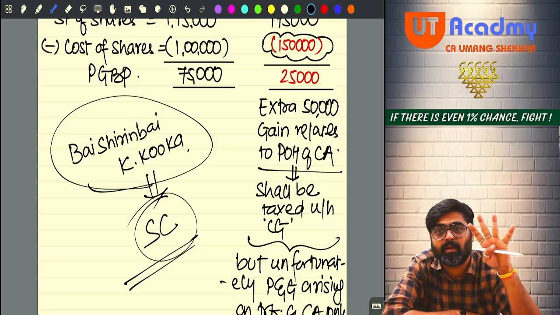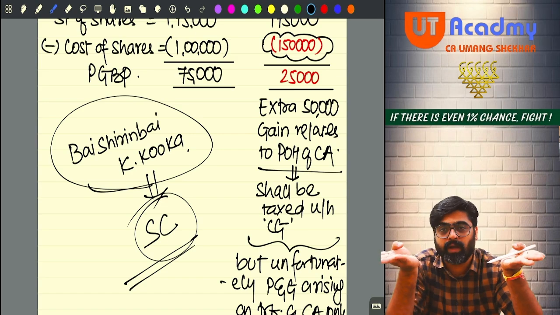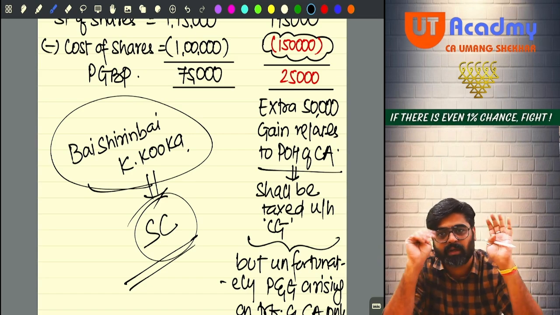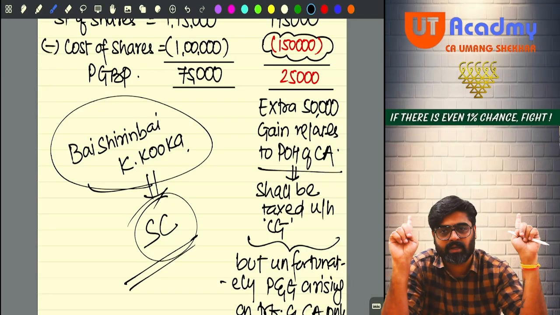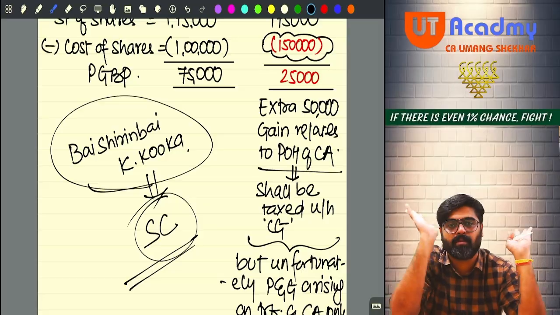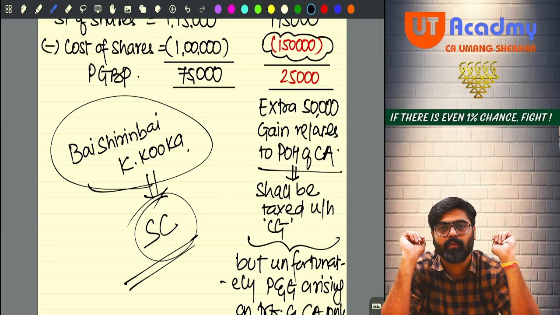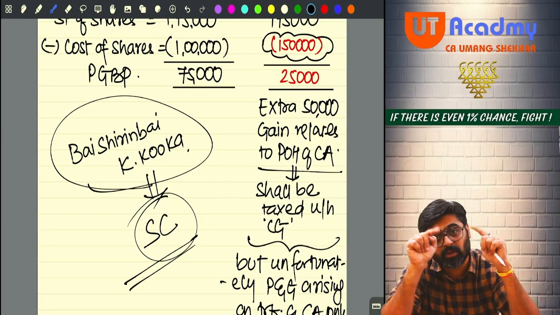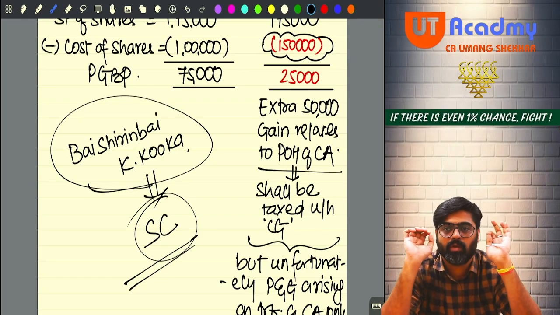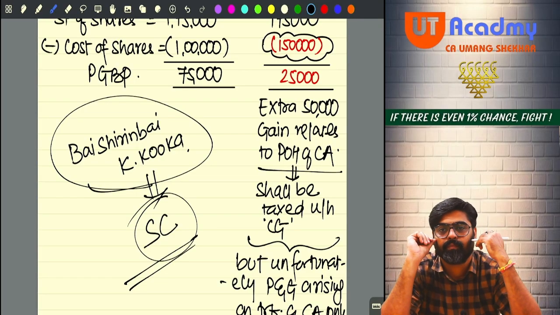That way we will be able to charge tax on the entire gain, not under the same head but under two heads separately. But the taxability will be in the year in which the stock in trade is sold. Till the time the stock in trade is not sold, the capital gain will not arise, and the PGBP gain will not arise. But the moment stock in trade is sold, both gains will arise and both will be taxable. Will you remember this? Sure.